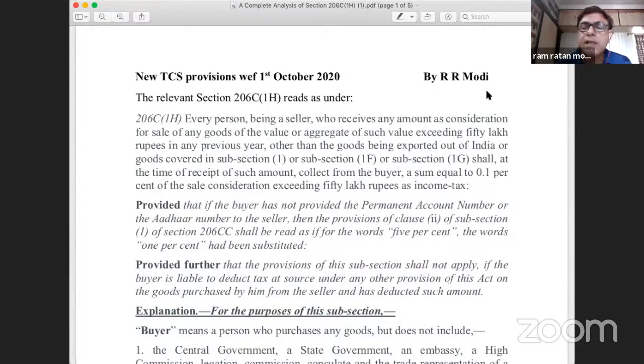But public sector enterprises or public sector units are not part of central government. So they will be subject to TCS. So if any amount is received from a PSU, then the same will be subject to TCS.